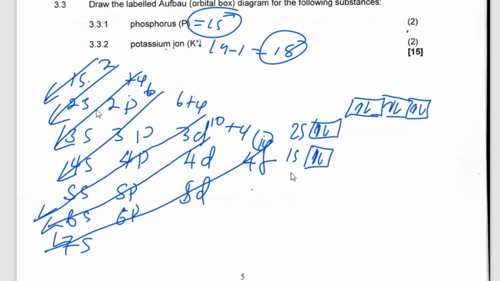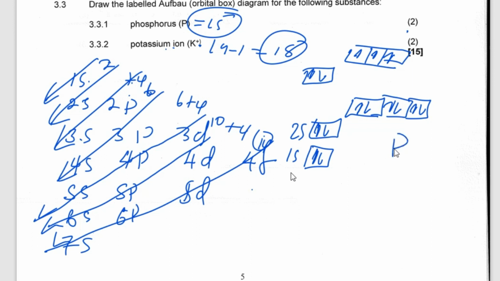Then I go to 3s, 3s. So 1, 2, 3, 4, 5, 6, 7, 8, 9, 10, 11, 12. Then I go to P. P is going to be 12, 13, 14, 15, like that. So that's what is supposed to be written. Simple. So this is for phosphorus.